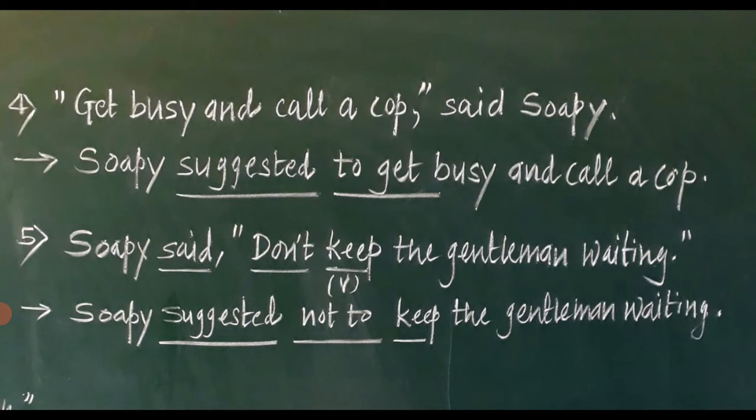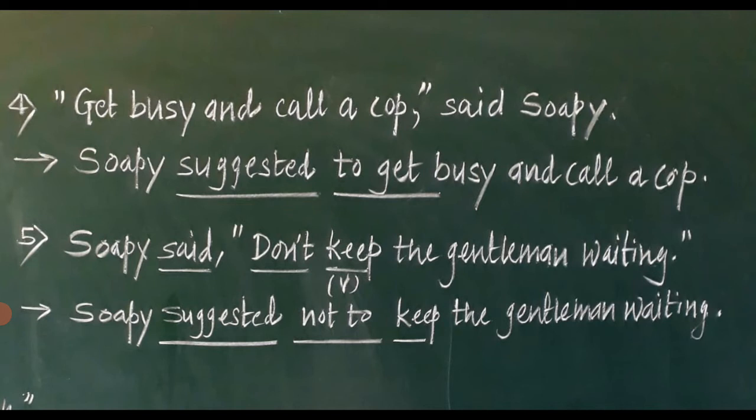Only the comma and inverted commas are removed. Two changes we did in the sentence: said is replaced by suggested, and the reported speech is connected with to.